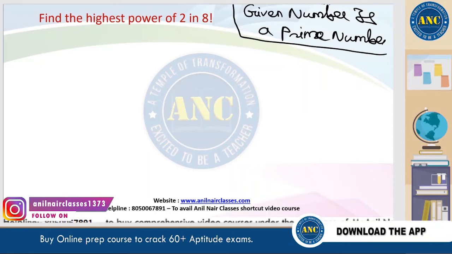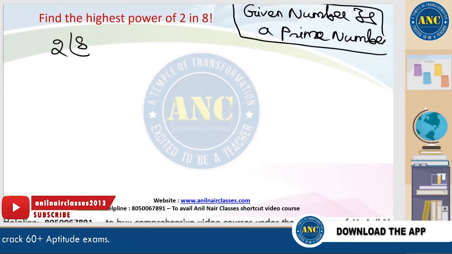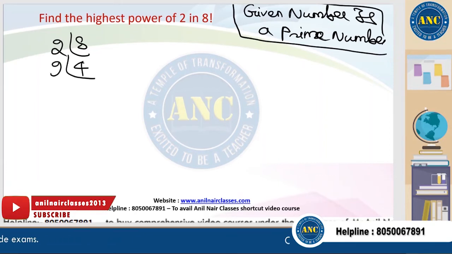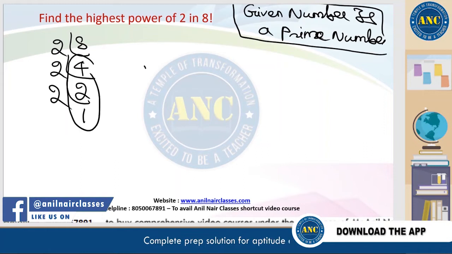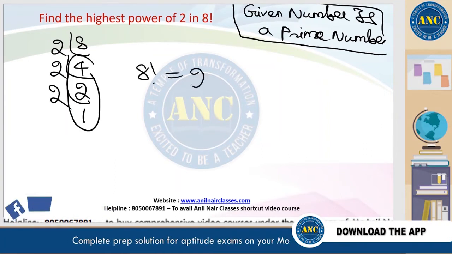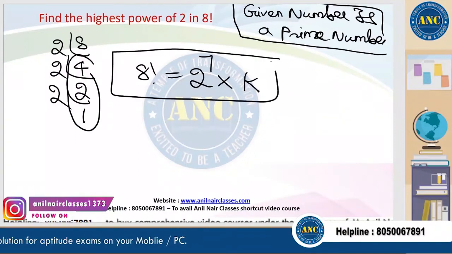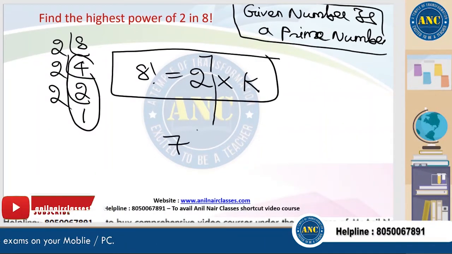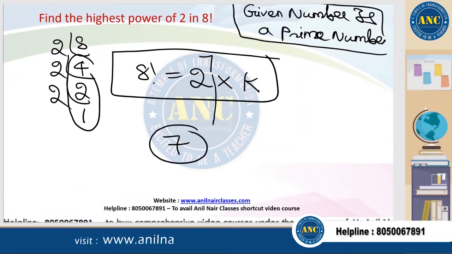First case. Given number is a prime number. 8 factorial. Divide 8 by 2. 2 4s are 8, 2 2s are 4, 2 1s are 2. 4 plus 2 plus 1 is 7. So 8 factorial is nothing but 2 power 7 into k. What is the highest power of 2 in 8 factorial? 7. The answer is 7. I hope the idea is clear.